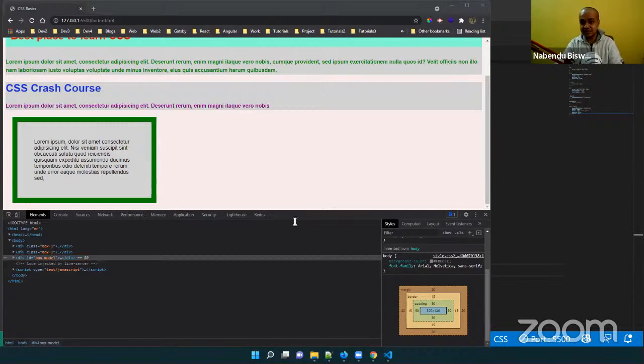It's a very detailed thing. It's 6 hours of training, so definitely it will be more detailed than this. Even positioning and all those things are there, and even flexbox and grid, which are the modern way to use CSS, are there. So you should go through this. And we are actually done with the basics of CSS.